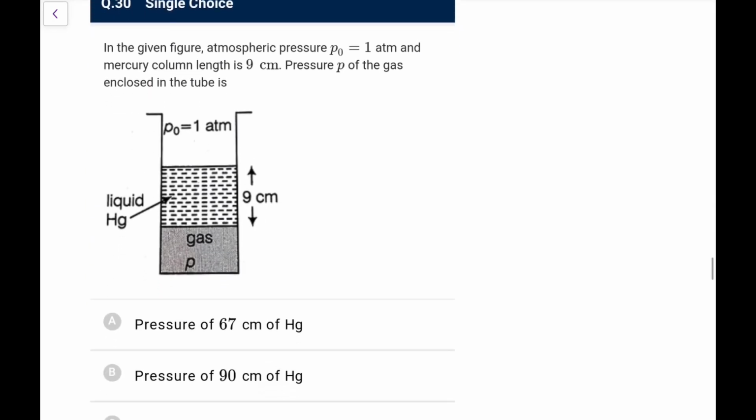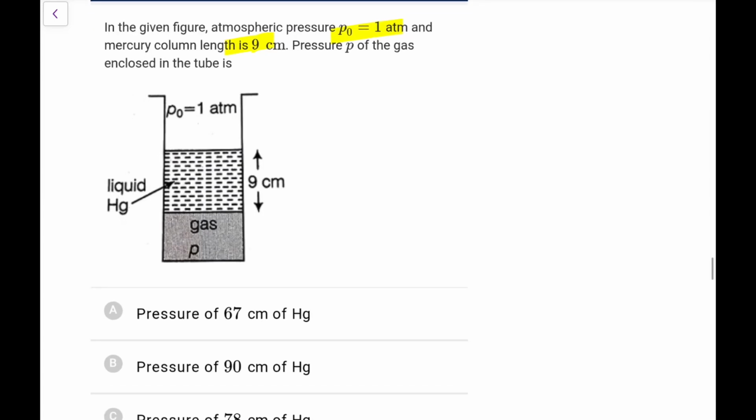In the given figure, atmospheric pressure P naught is 1 atm and mercury column length is 9 centimeter. Pressure P of the gas enclosed in the tube is going to be, mercury column is 9, pressure P of the gas will be P naught plus rho gh.